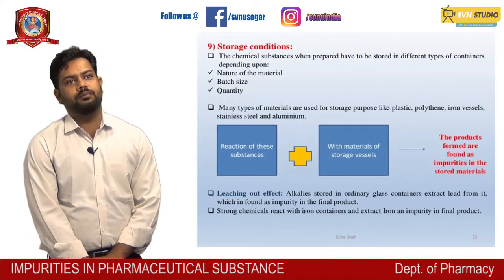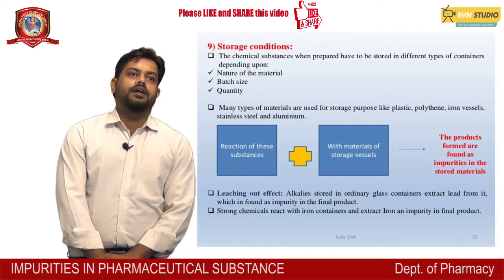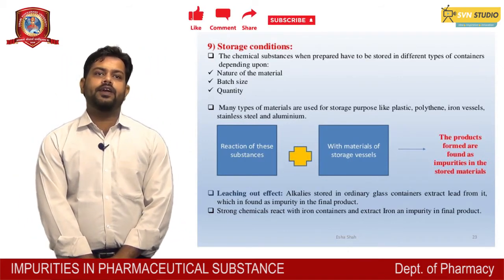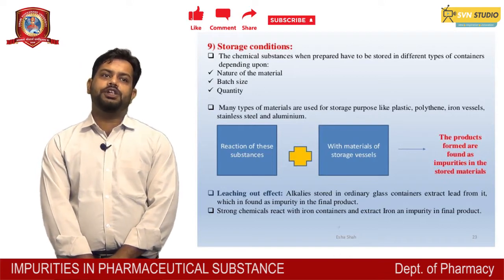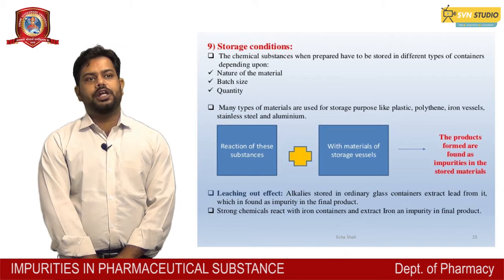The most important is the storage condition of any pharmaceutical product. The chemical substance we prepare has to be stored in different types of containers depending upon the nature of the material, batch size, quantity and their shape.